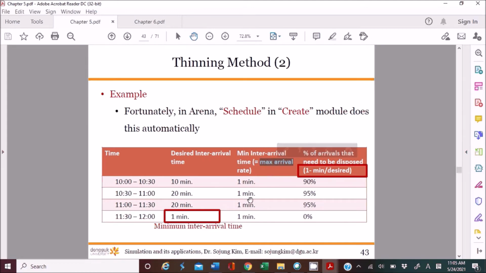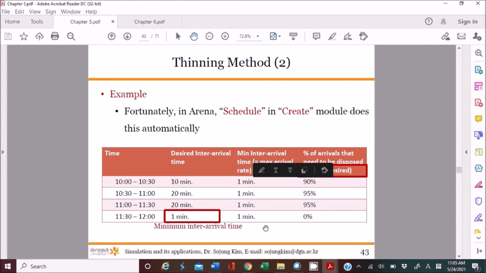If you find the max arrival rate, its inverse will give you the minimum inter-arrival time. That's why the mean value will be 1 minute.